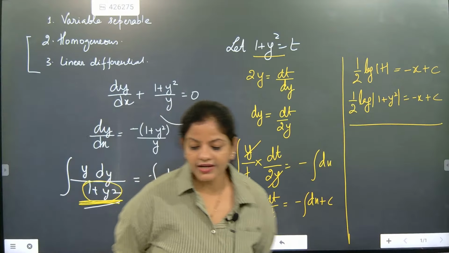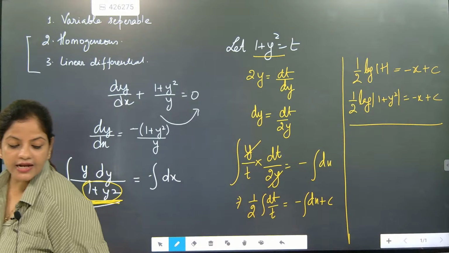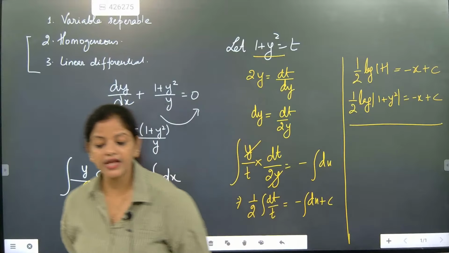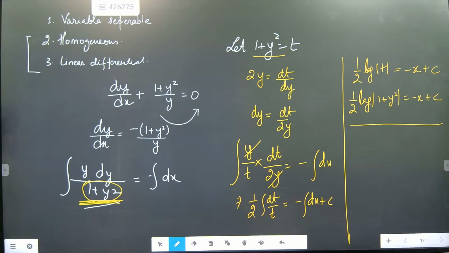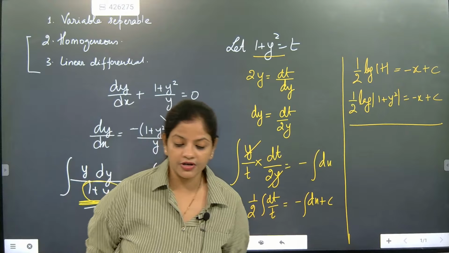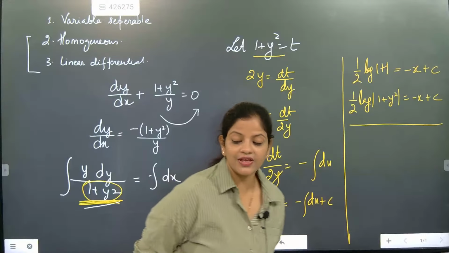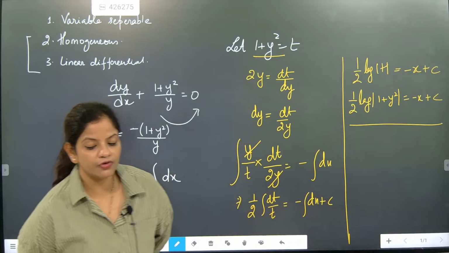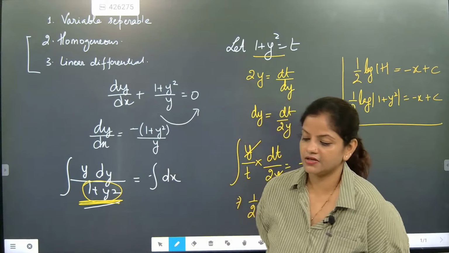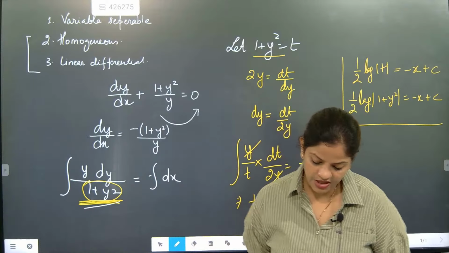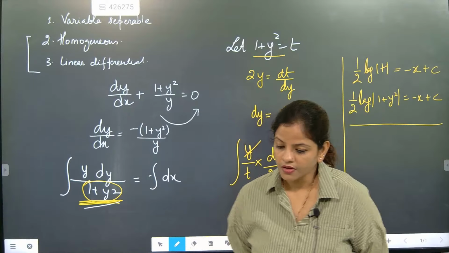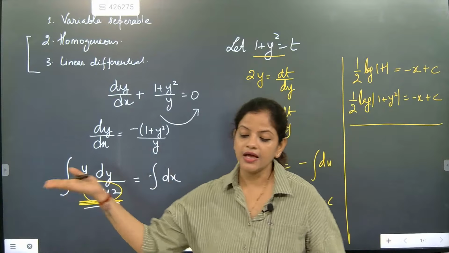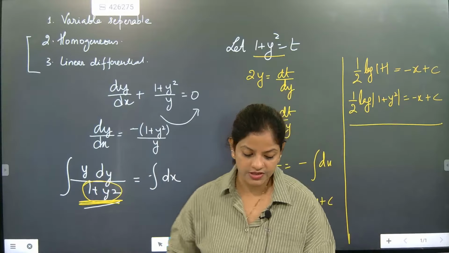Come on, quickly say, did you understand? This is exactly the variable separable method, where we take x content one side and y content one side. Those who have understood, say yes. If anybody has any doubt, please type no. I will explain with one more example. Otherwise, we will solve one or two more questions where separation is exactly there.